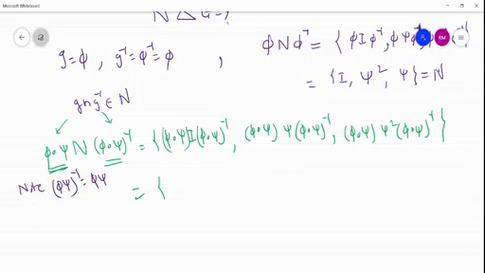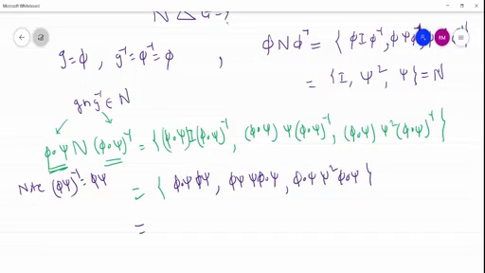From this table we can get it. So in short, phi composite psi, identity, phi composite psi; phi composite psi, psi, phi composite psi; phi composite psi, psi square, phi composite psi.